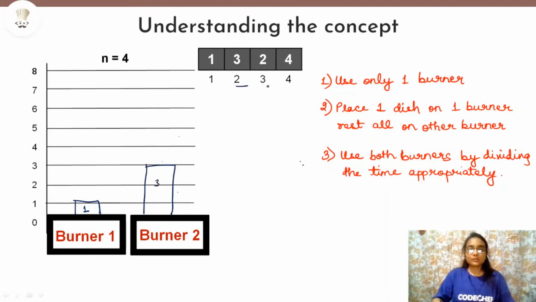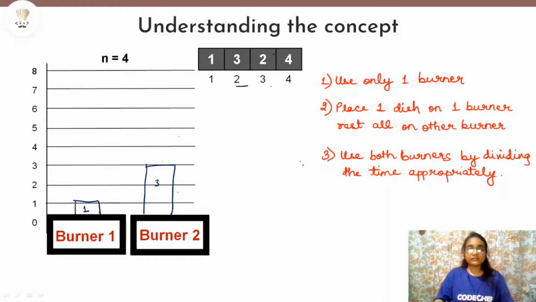Now we come to dish 3, which takes 2 minutes to cook. Now you can see that on burner 2 there is some dish cooking, but on burner 1, after 1 minute the dish will have cooked, dish 1 will have cooked, and no other dish is placed here.